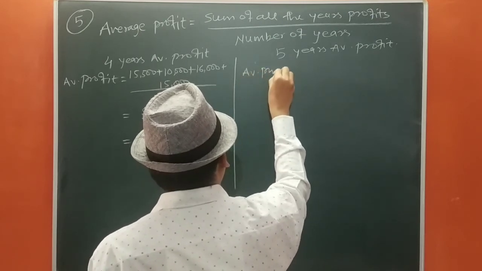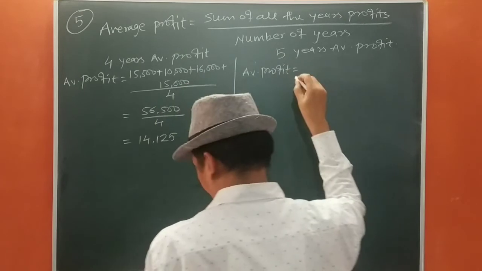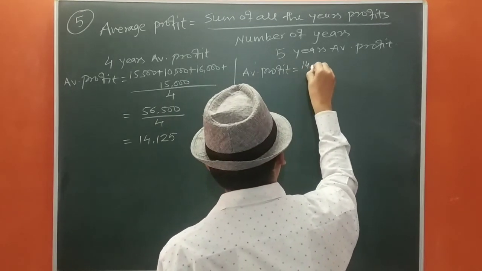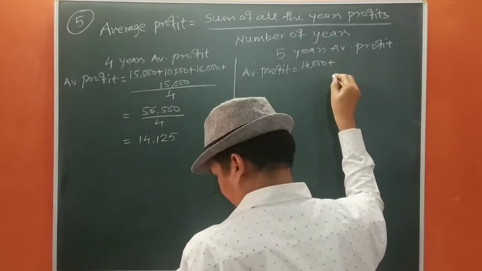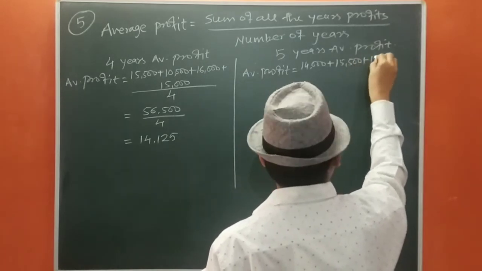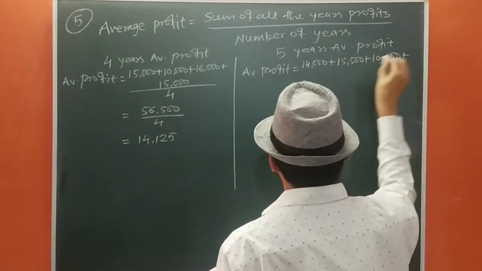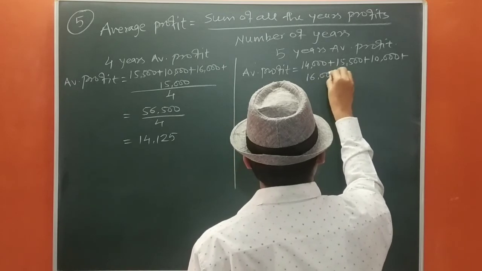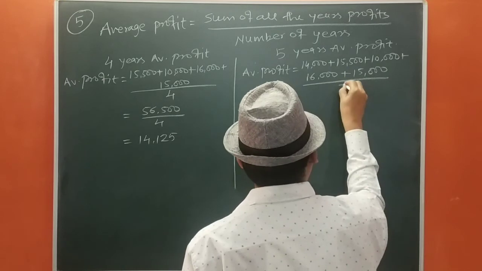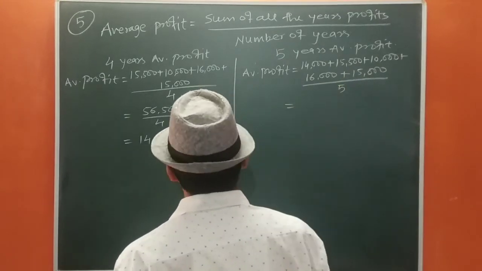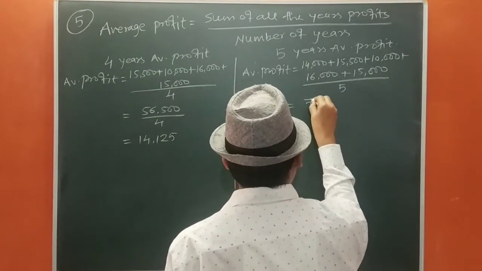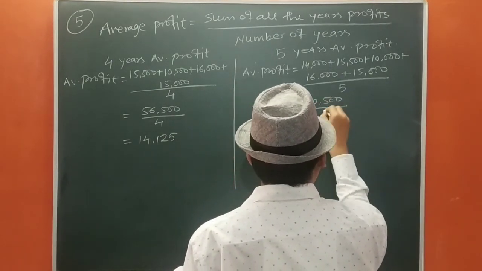Average profit equals to 14,000 plus 15,500 plus 10,000 plus 16,000 plus 15,000 upon 5. So the total is 56, 60, 70,500 upon 5.